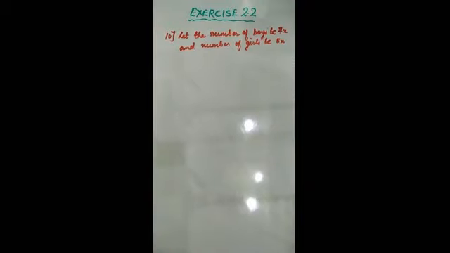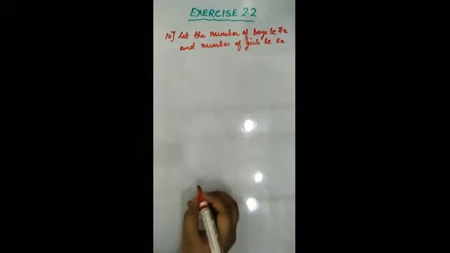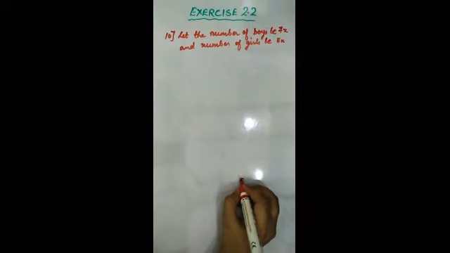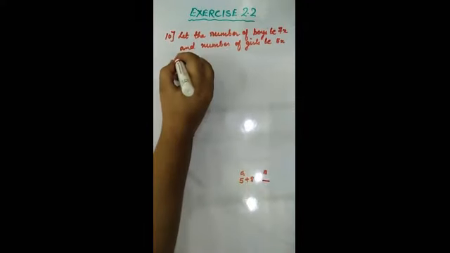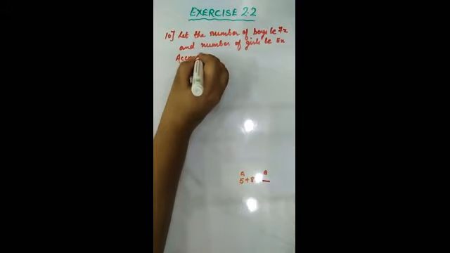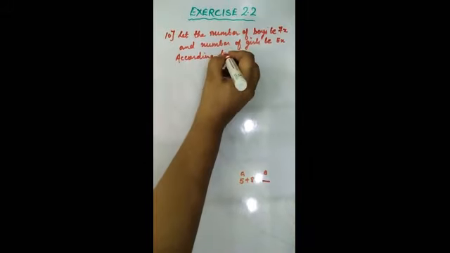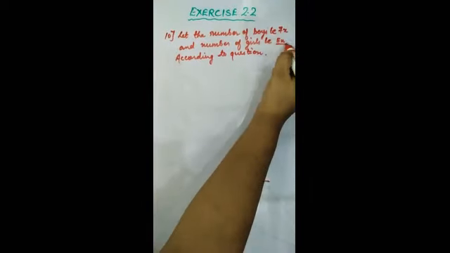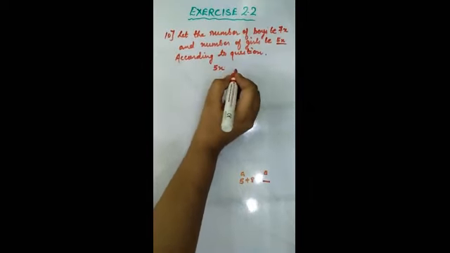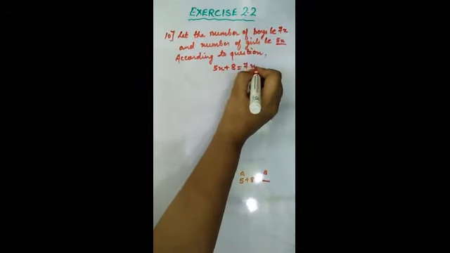Now further the question is saying the number of boys is 8 more than the number of girls. Suppose I am telling you, if the number of girls is 5, then they are saying that the number of boys is 8 more than the number of girls. It means when you add 8 to the number of girls, you will get the number of boys. So according to the question, the number of boys is 8 more than the number of girls. The number of girls is how much? 5x. And when you add 8 more, you will get the number of boys.